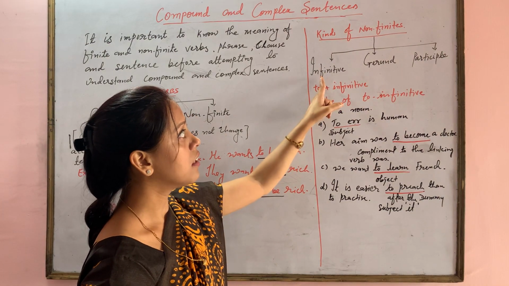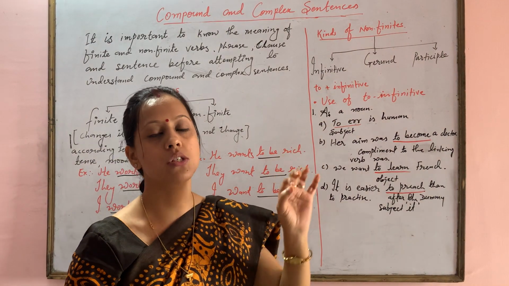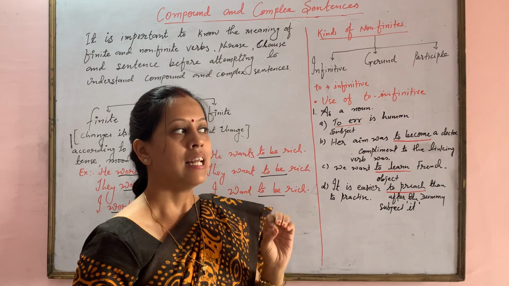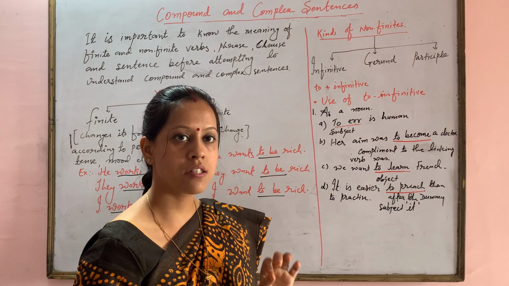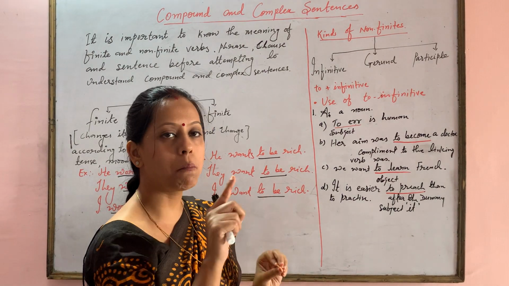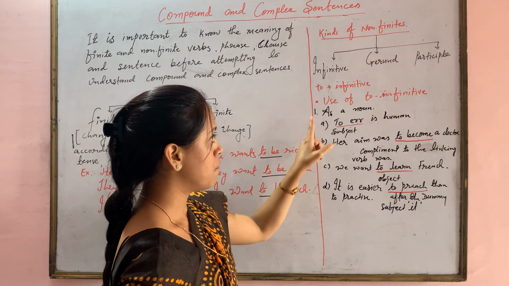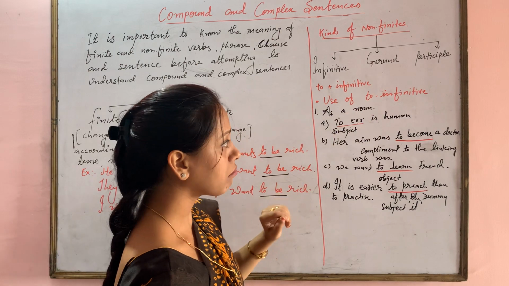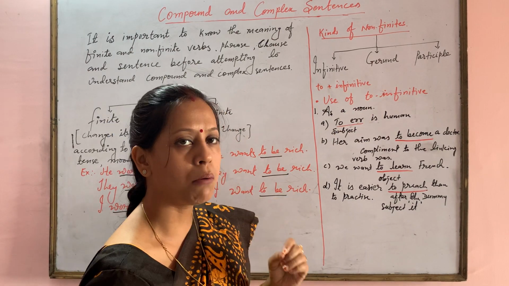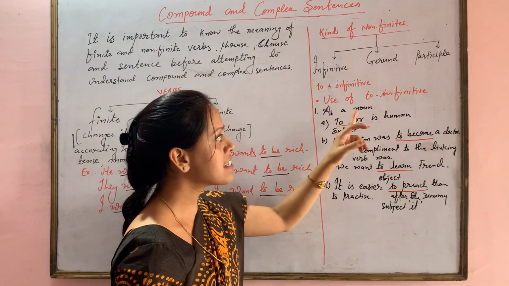We'll begin with the infinitive, to plus verb. Like to play, to dance, to sing, all these are to plus verb, the infinitive. When do we use this? We will begin with its use as a noun.